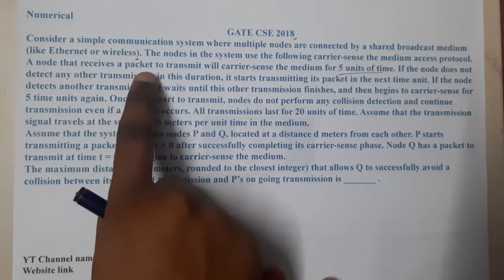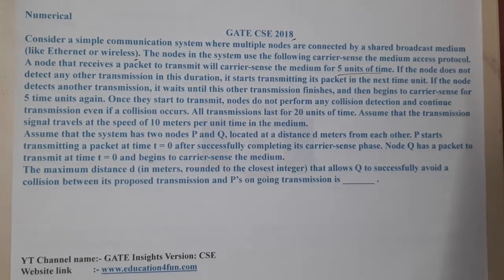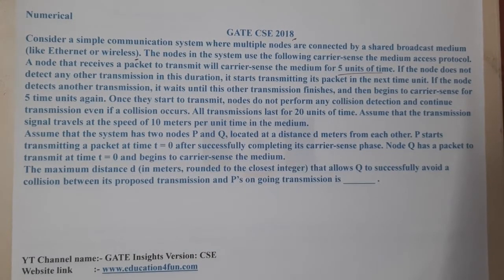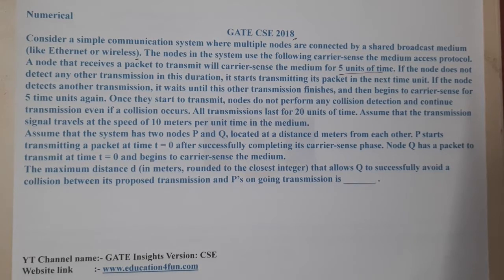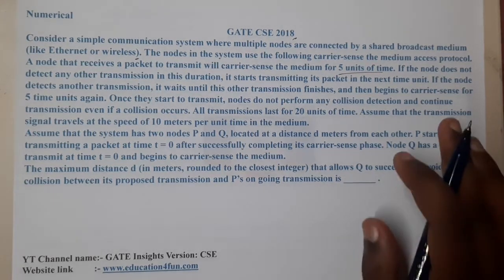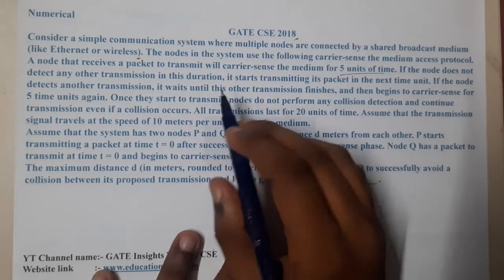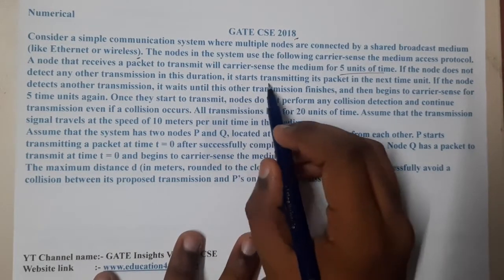A node that receives a packet to transmit will carrier sense the medium for 5 units of time. So whoever is ready to transmit the data will sense the medium. He will do carrier sensing for 5 units of time. If the node does not detect any other transmission in this duration, it starts a transmission.